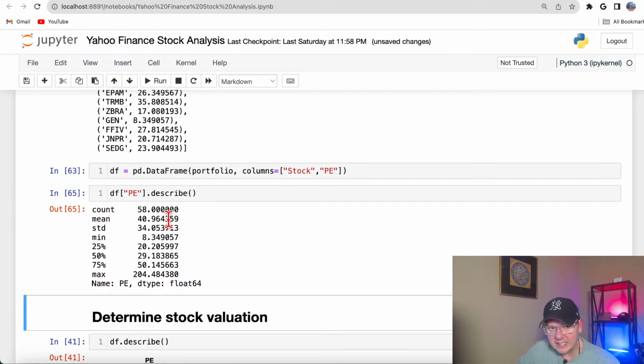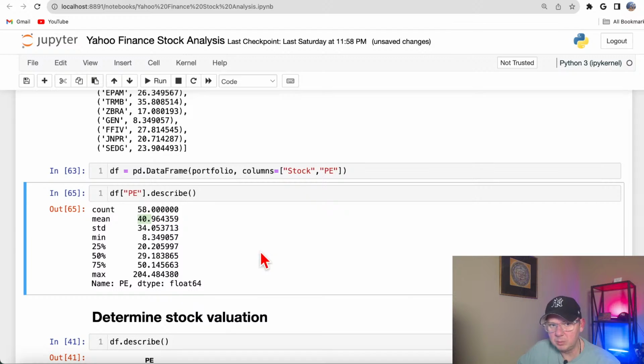I immediately see that for this industry the mean is 40, so quite a high price earning ratio, but the max is a lot, 204, all right? Here I could see the standard deviation, and I see that there are some cheap stocks available around a price earning ratio of 8.